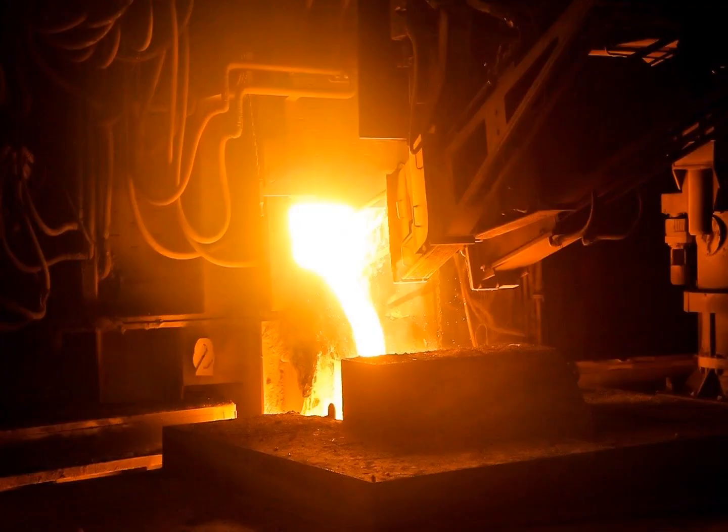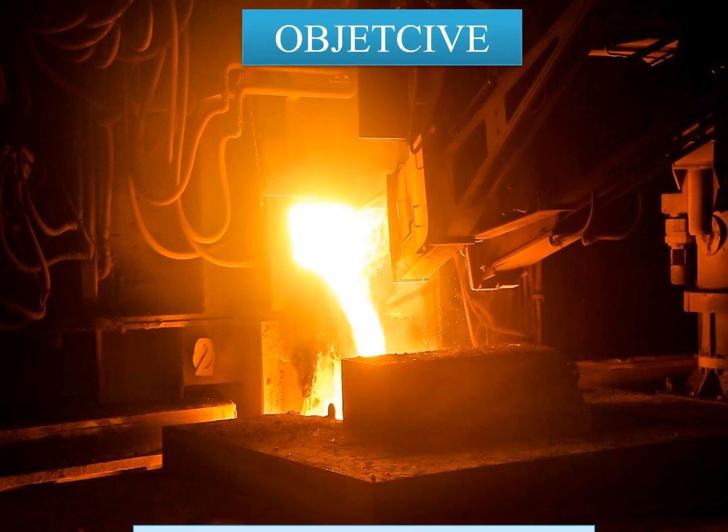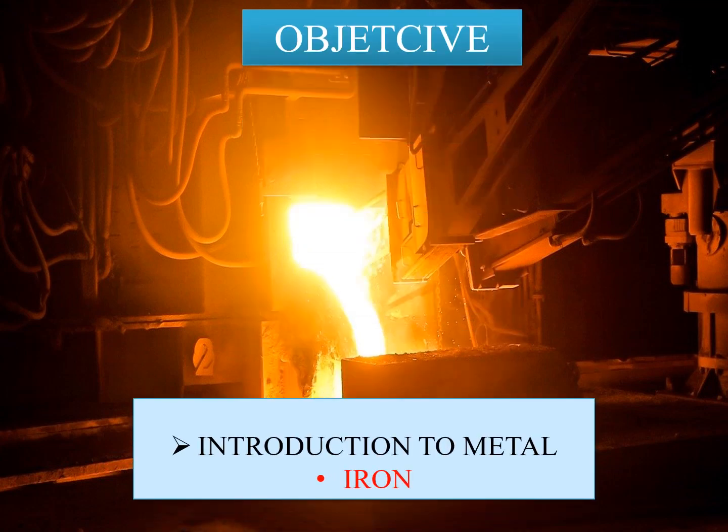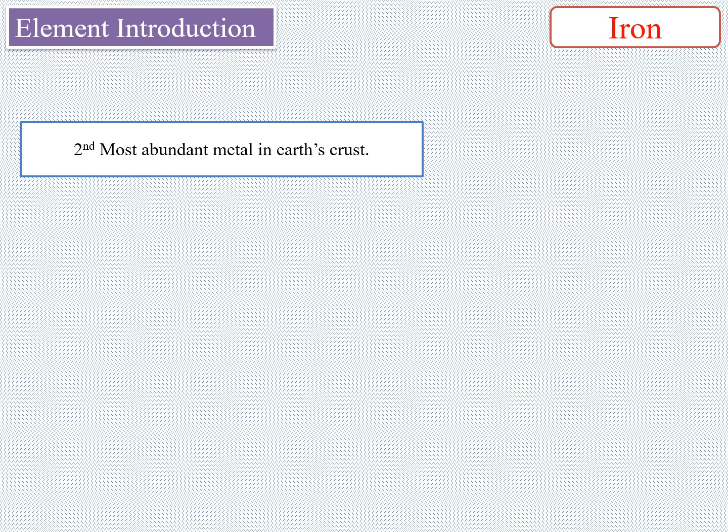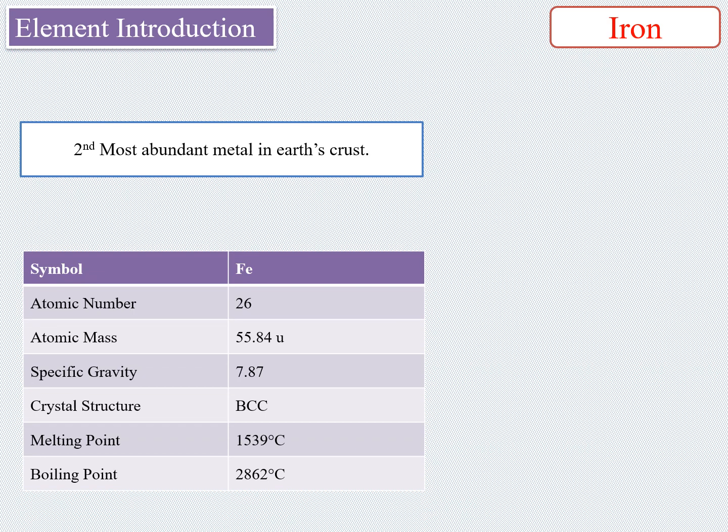The objective of this video is to introduce a commonly used metal, that is iron. Iron is considered to be the most important metal and is almost omnipresent in our daily life. Iron is the second most abundant metal in the earth crust and its annual production exceeds by far that of all other metals combined. Iron is a metallic element, a metal of transition group eighth of the periodic table. The symbol used for iron is Fe, which comes from Latin ferrum.